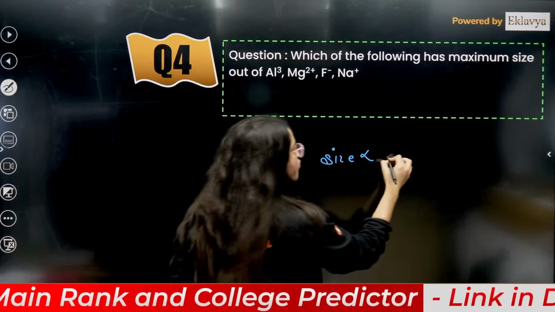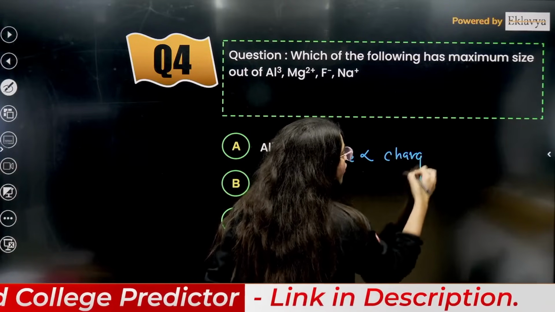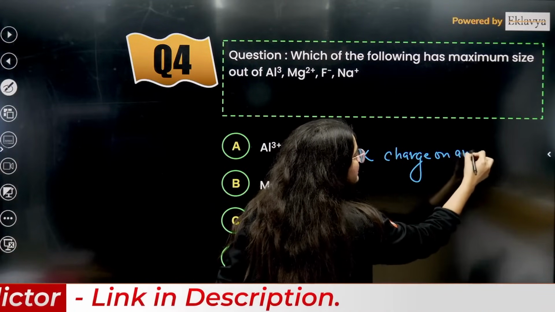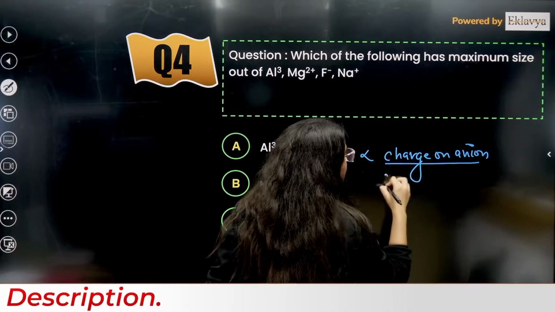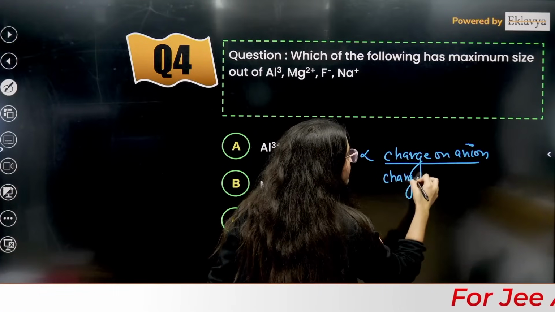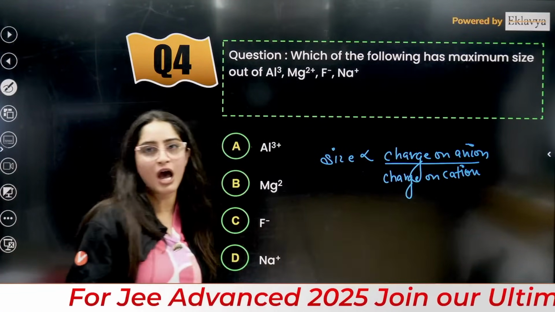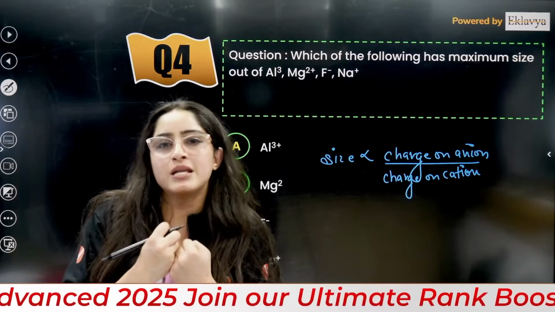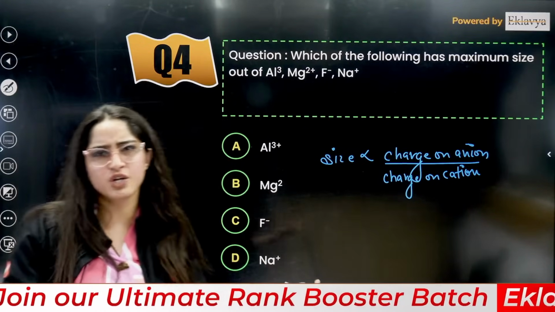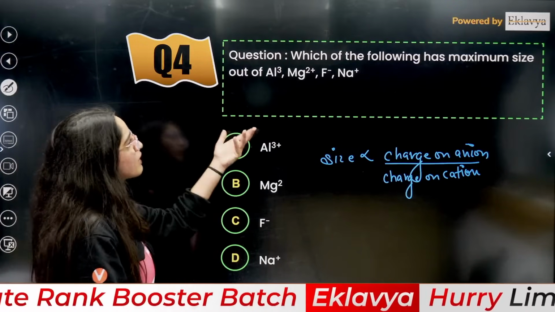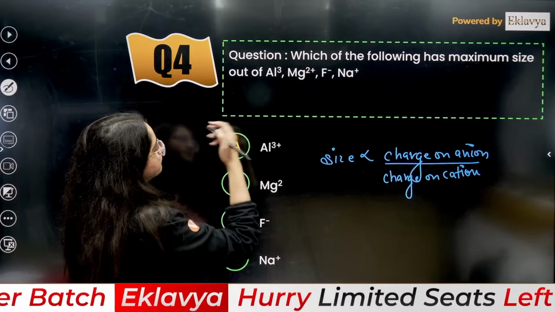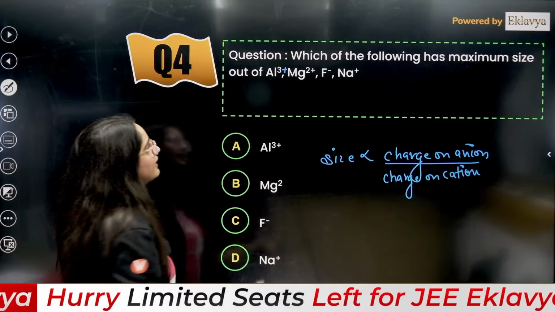So size: more the charge on the ion, whether anion or cation. If the cation has more charge, then it will have minimum size, and if the anion has more charge, it will have maximum size. So you can also write the increasing order here. All have how many electrons? 10 electrons.